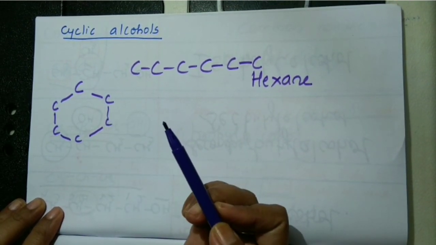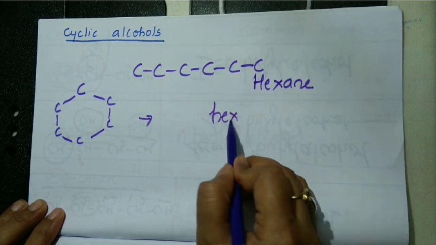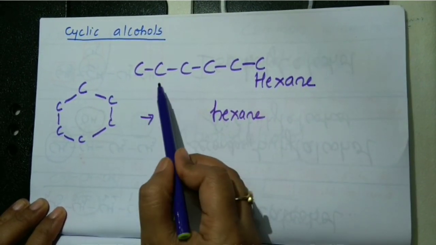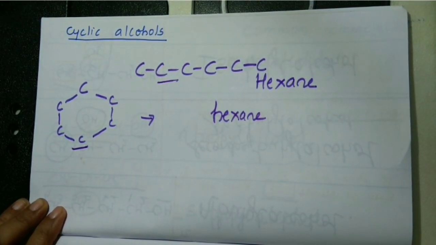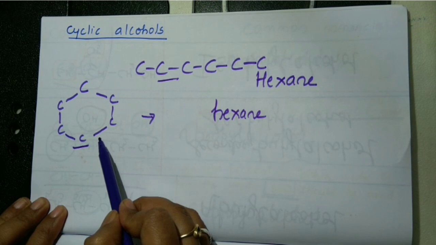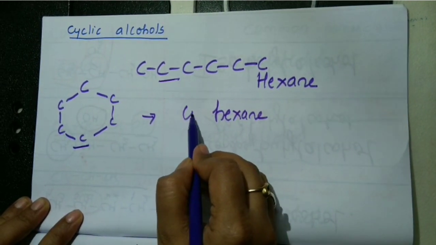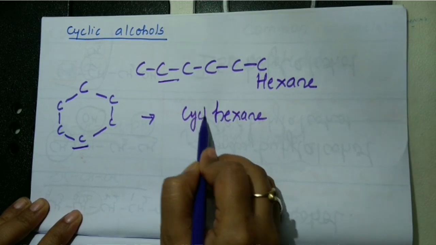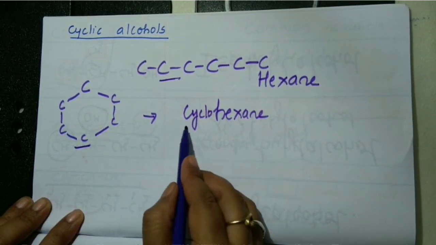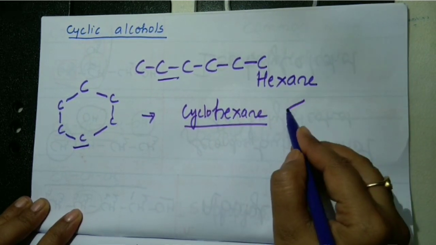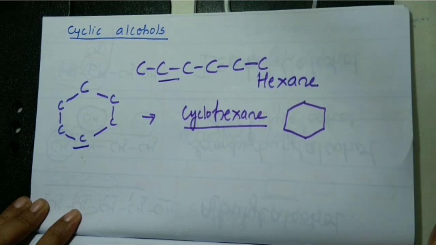There are 6 carbon atoms. 6 carbon atoms means hexane. There is difference between this one and this particular molecule, right? So this is cyclic in nature, hence the prefix cyclo is used. Name of this molecule is cyclohexane, which is simply represented by a hexagon like this.